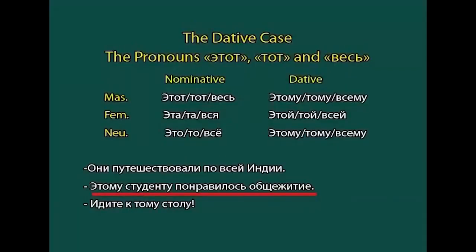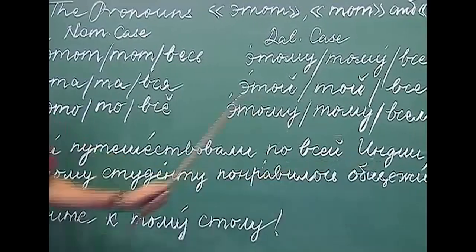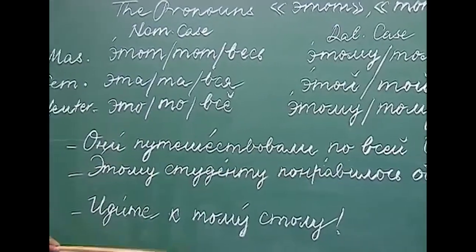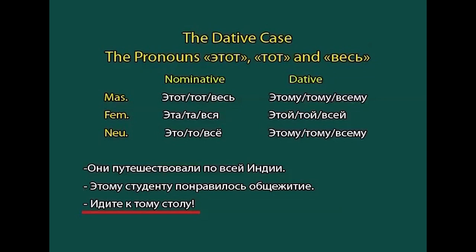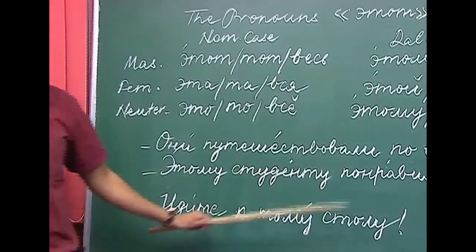So, here again as you can see, этот has been used in the dative case, that is why its form has changed to этому. And the last sentence, идите к тому столу. Go to that table.